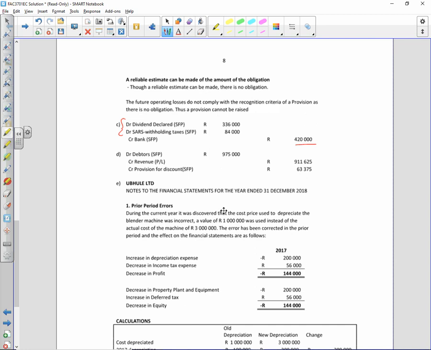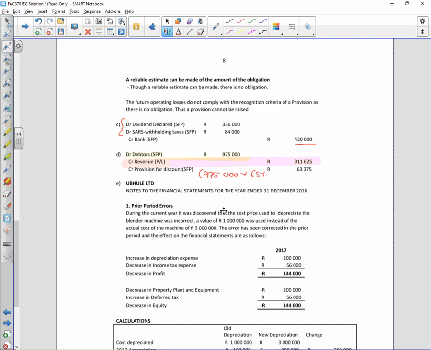Debit debtors, what do they owe us? They owe us the full 975,000 up until that point that they pay, and then they will settle less. What is the amount of revenue we only expect to be entitled to receive? Some of that, because we expect to give them a discount of 975,000 times 6.5%.